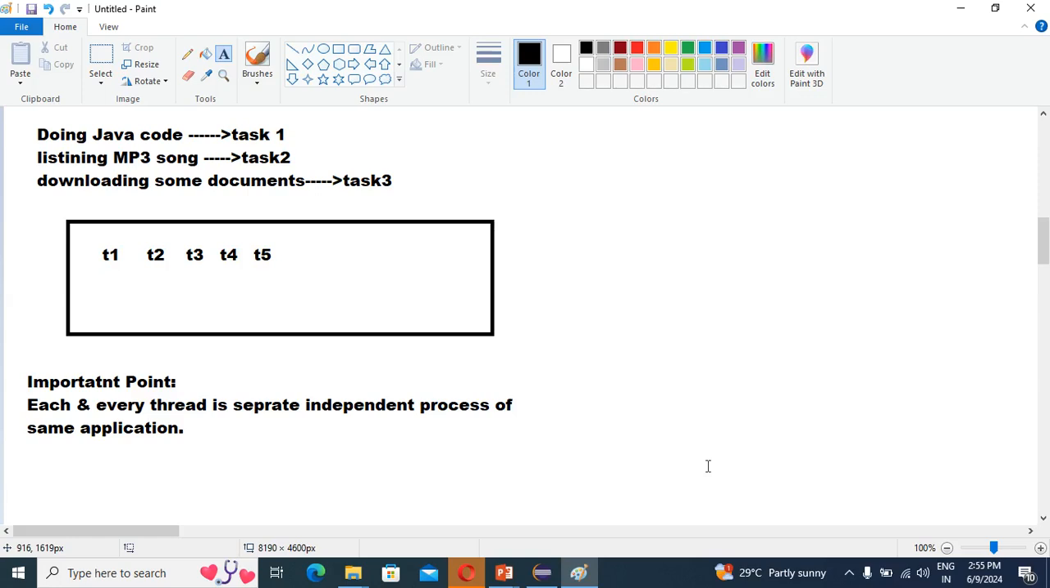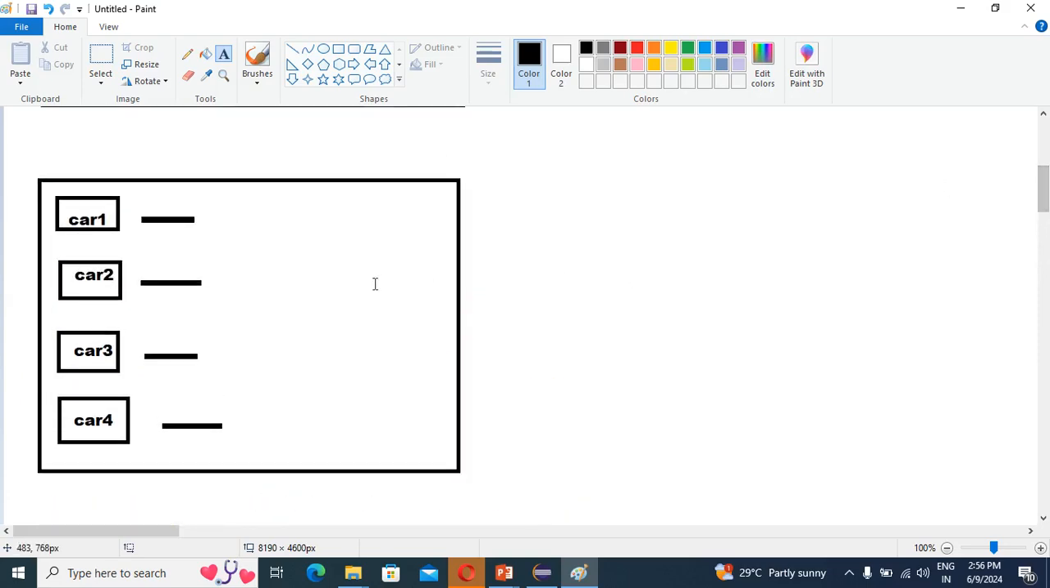Now you can take the NFS game, which I have discussed earlier. So guys, car 1, car 2, car 3, car 4. Just go there and see. How many cars are there? Four cars are there, right? All cars are moving at a time. Yes or no? All cars are moving at a time.